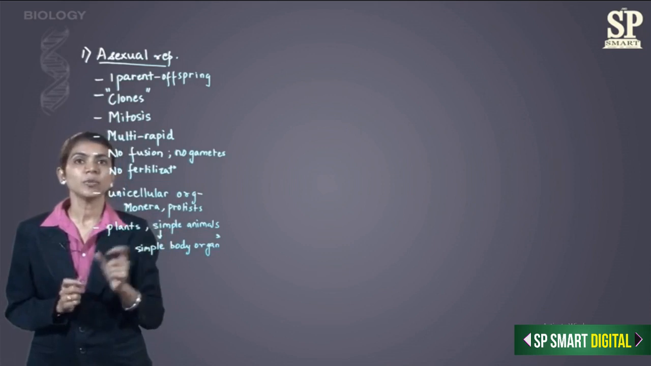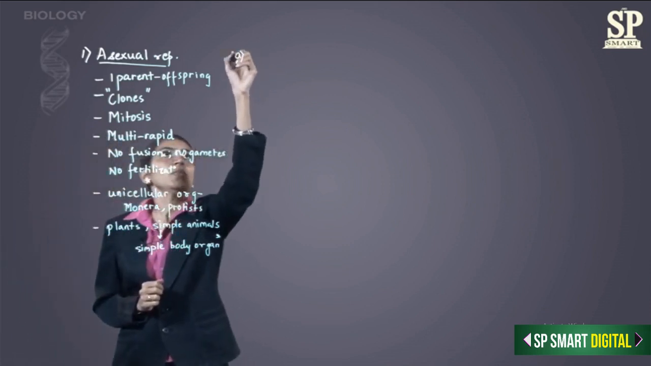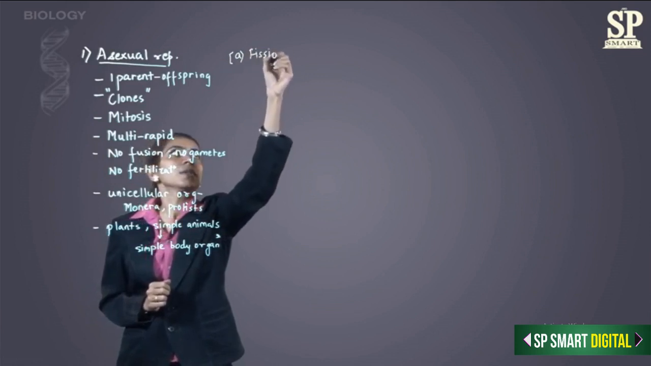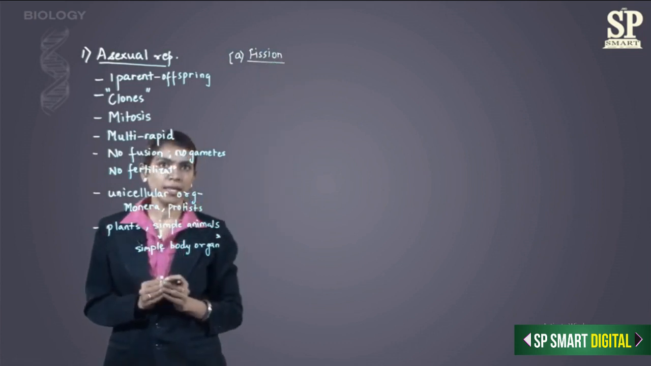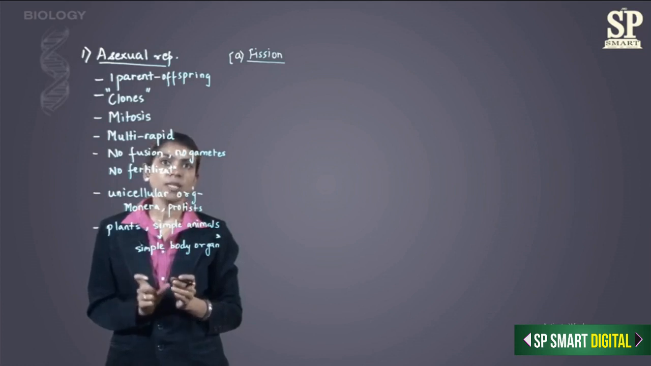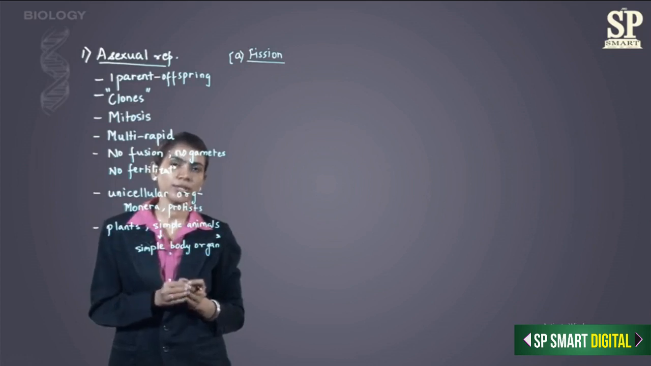Now coming to types of asexual reproduction. The first type is fission. Fission means when the parent cell or the parent body divides into parts. These parts may be two or more than that. That means the parent body divides and forms the offspring. The offspring which are formed are always called daughter individuals or daughter cells.